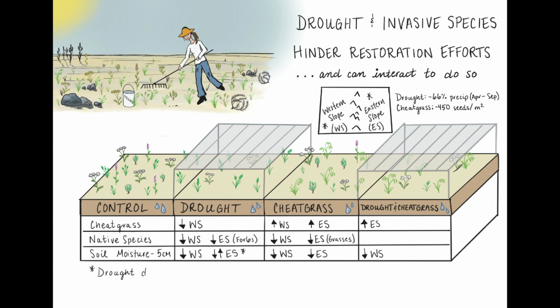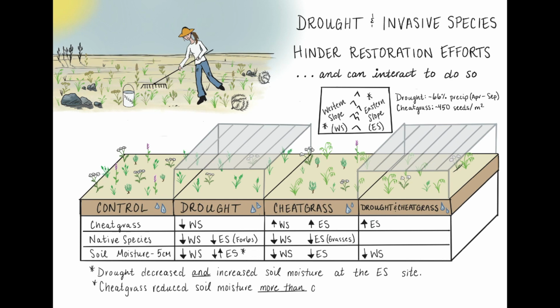We were particularly surprised by 2 findings. First, at the eastern slope site, we found that drought resulted in lower soil moisture in the summer, but higher soil moisture in the spring. Second, at the western slope site, we found that cheatgrass reduced soil moisture to a greater extent than drought in the first year of our study.